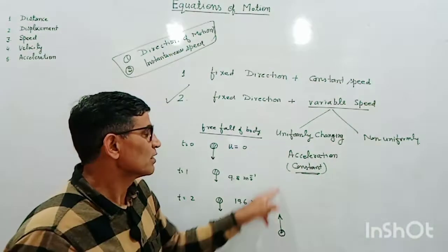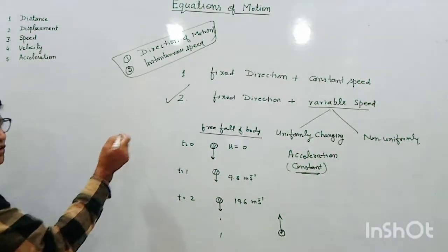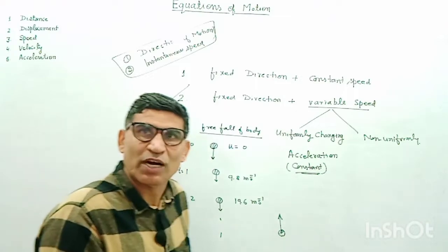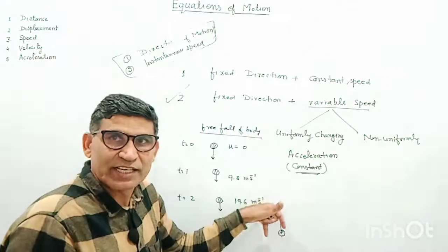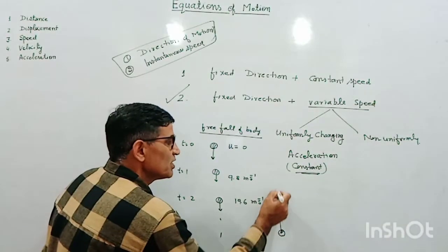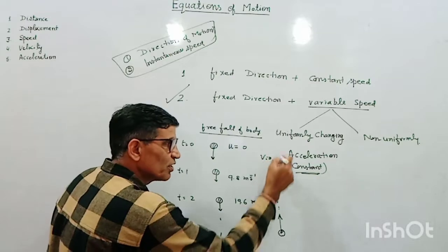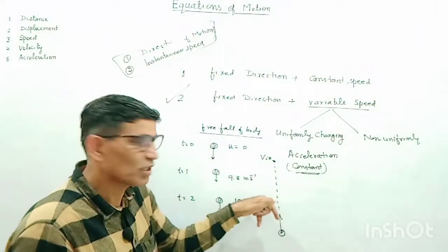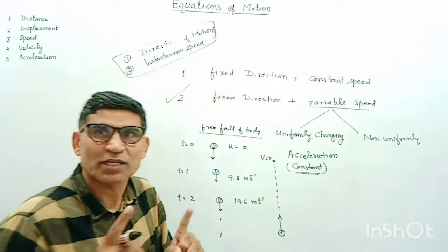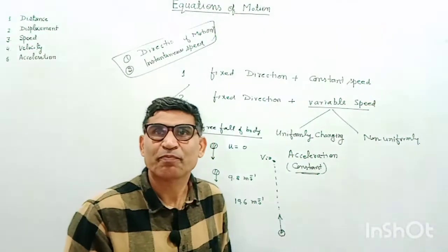When it is gaining maximum height, or you can say the speed of the body becomes 0, after that it changes its direction, then speed will increase. When it will reach the maximum height, the final velocity will be 0, but after that it takes a about turn and speed will increase. But the most important point here is that velocity is not same.